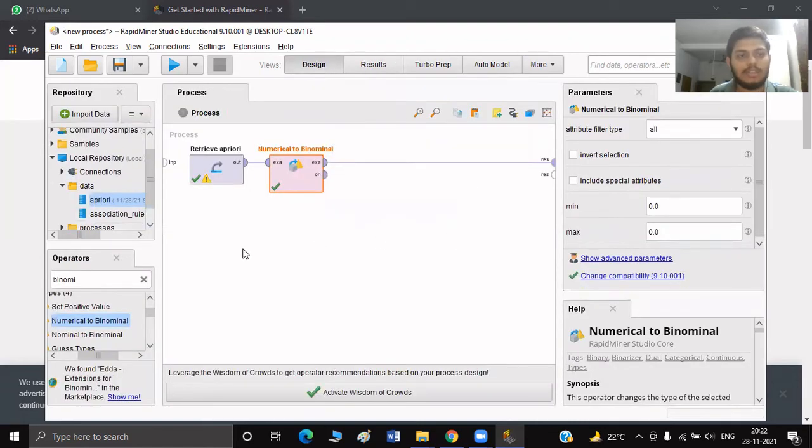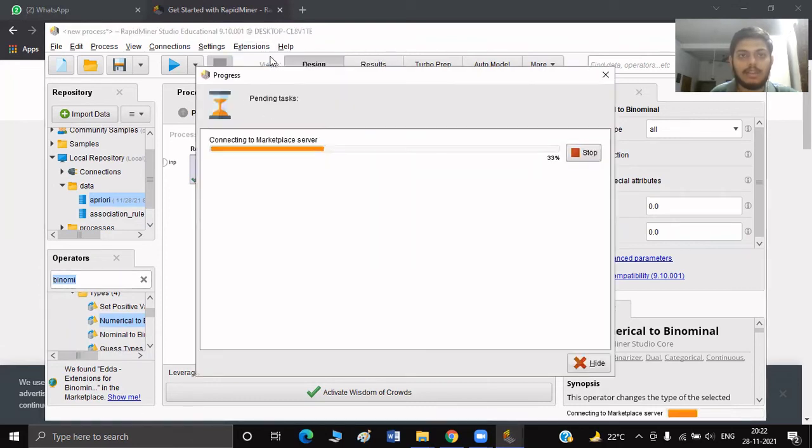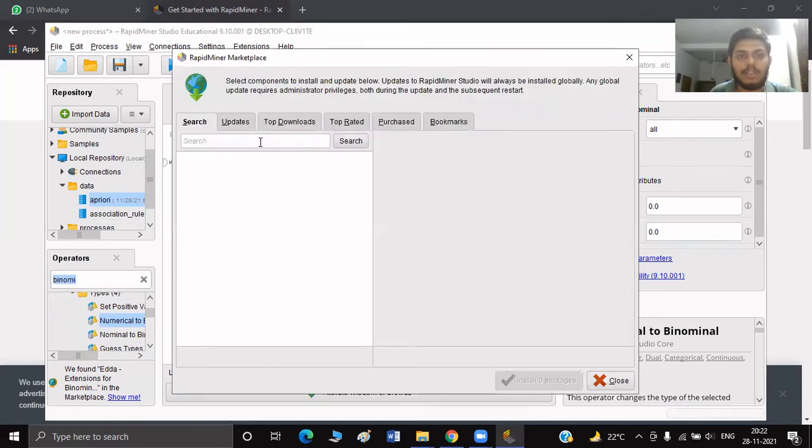So after this, we will need to import the a priori operator, but a priori is not inbuilt into RapidMiner when it comes with the original installation. So for that, we will need to search the marketplace for the a priori algorithm.